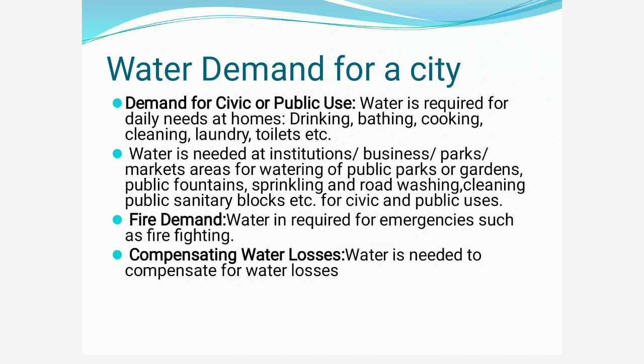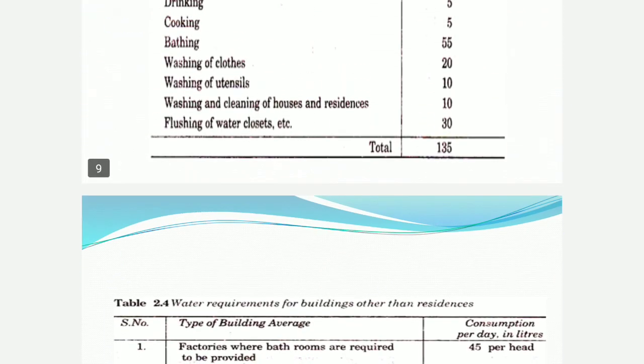It is estimated that 5 to 15% of the water which we supply to the public goes as wastage, or it is lost, or it is theft. So we have to include this quantity also in calculating the water demand.